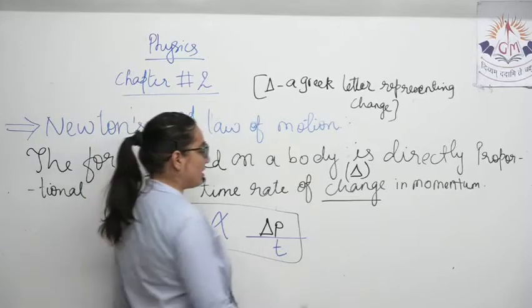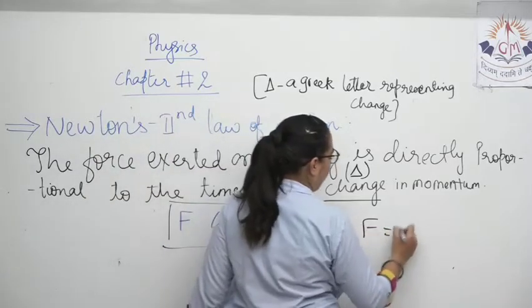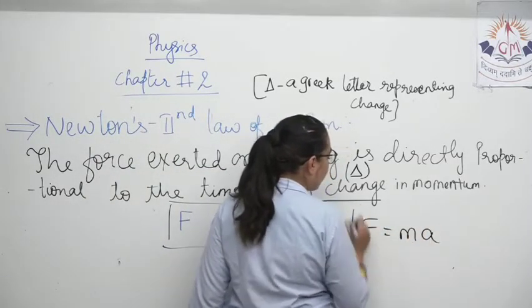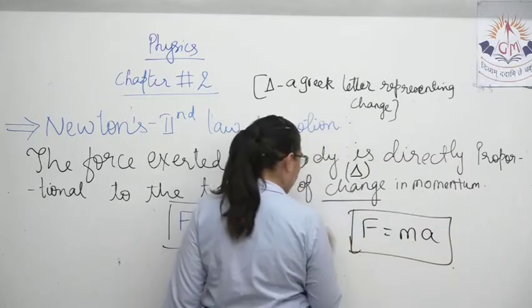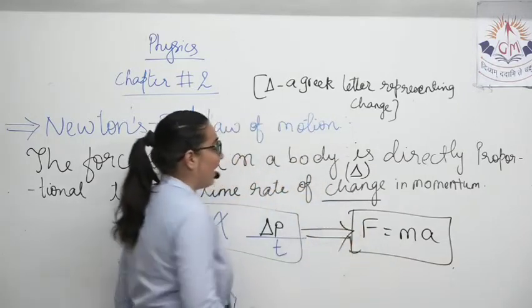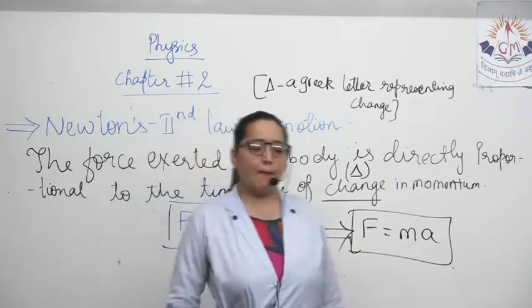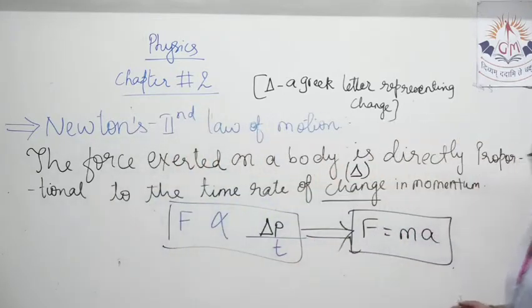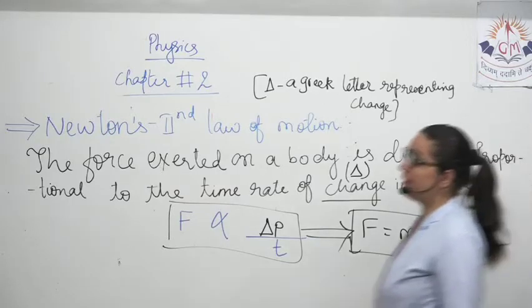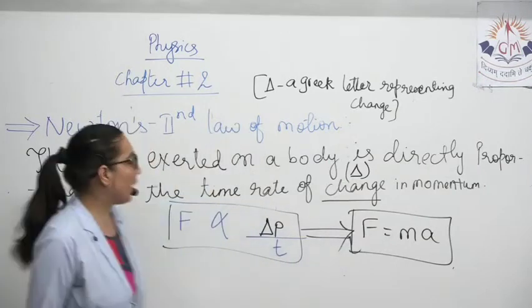Then force is equal to ma. That means force is ma. We are going to derive F is equal to ma from F proportional to delta P by T. Note this, you have exactly 1 minute. Quickly note the Newton's second law of motion, and then we'll move to the further derivation.